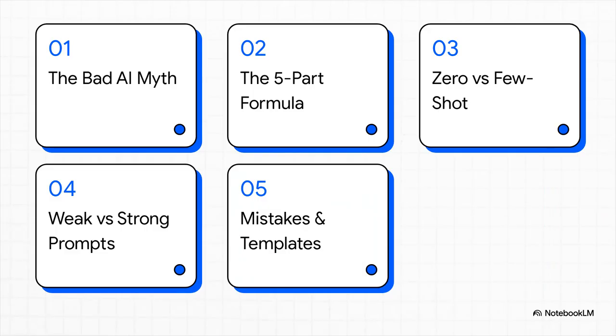Here's our game plan for today. We'll tackle the bad AI myth, break down the 5-part prompting formula, compare zero-shot and few-shot prompting, look at weak versus strong prompts, and wrap up with common mistakes plus a ready-to-use template. Let's get right to it.